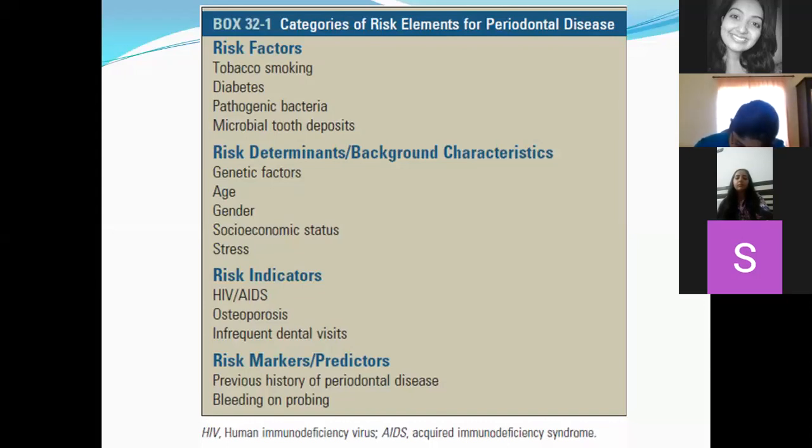Got it? So there are very thin lines in between these terminologies, but I'm just telling you the differentiating parts. How will you differentiate one terminology from another, and how do you group them under these categories? Okay, so this tabular column is very important, and each entity will be dealt with in detail in future chapters. Here you are supposed to understand, for example, in risk factors, how tobacco smoking can cause periodontal disease.